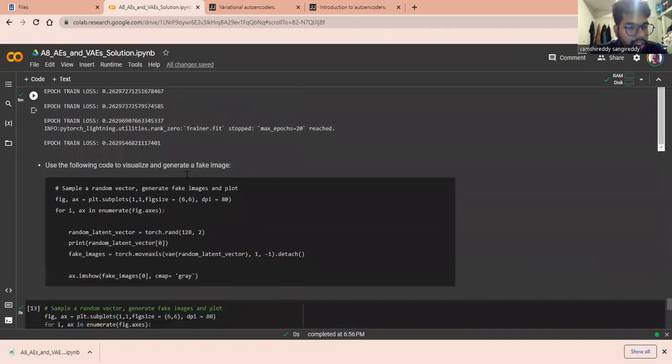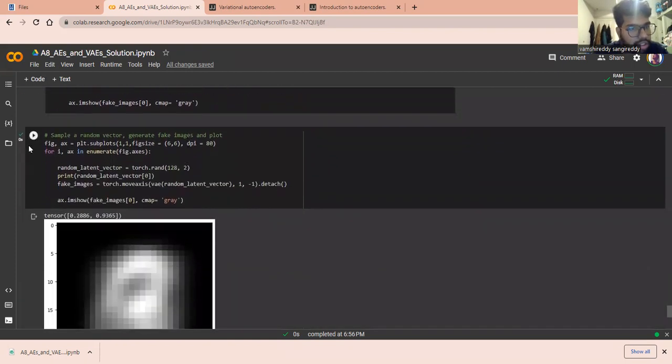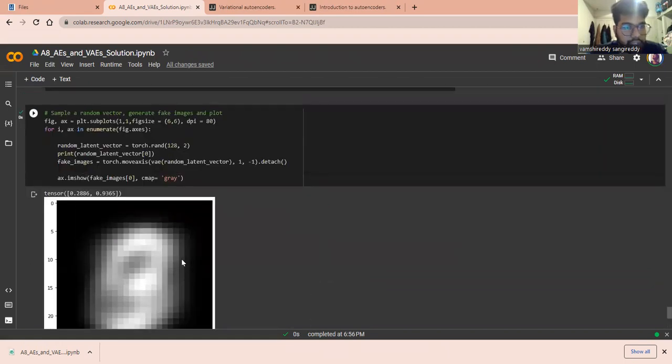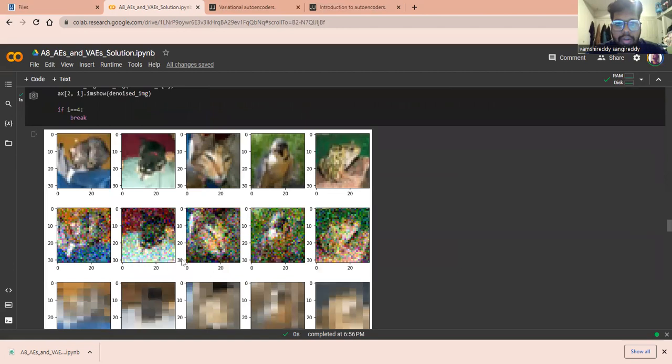After training, we visualize and generate a fake image: we sample a random vector, generate fake images and plot them. So this is the variational autoencoder. Thank you.